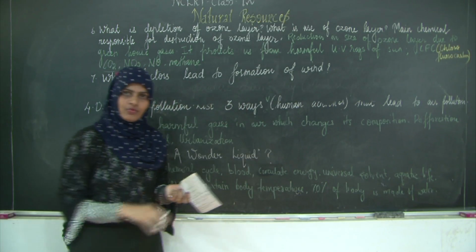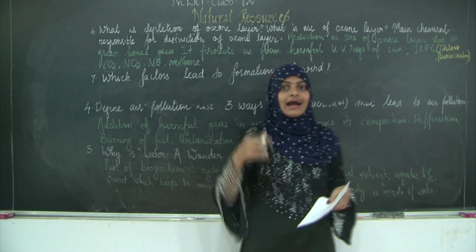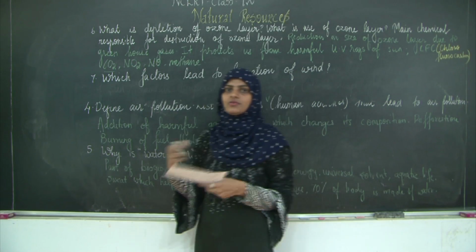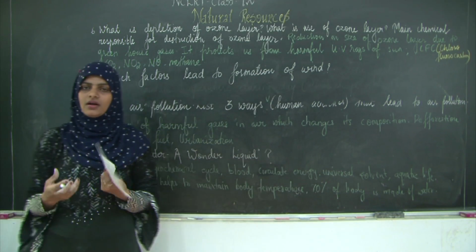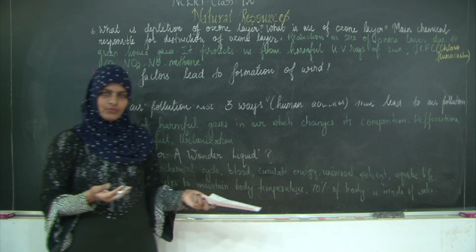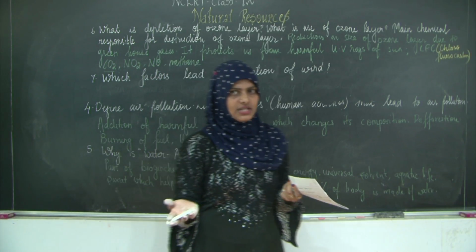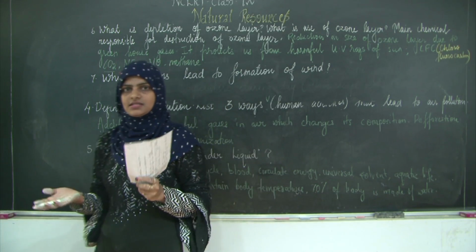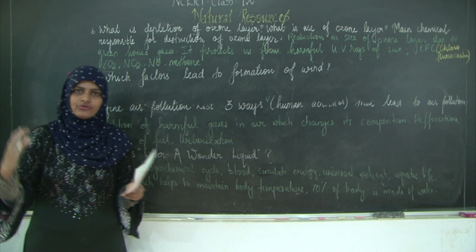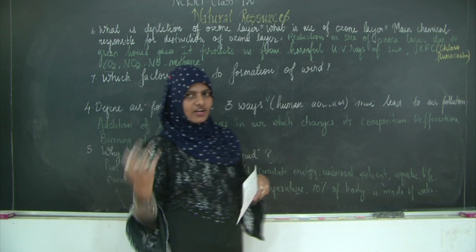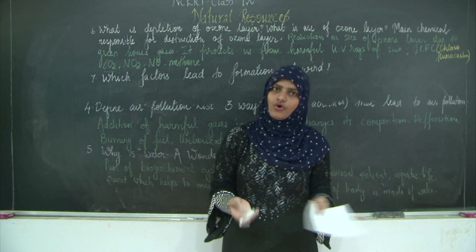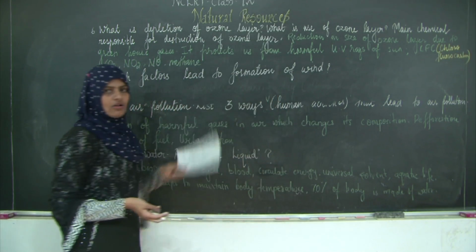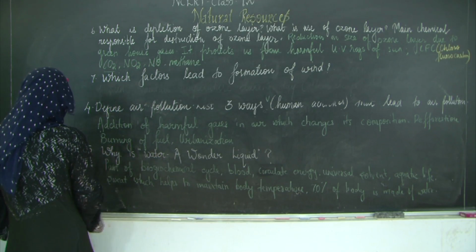And how is the air moving? So we are going to say how the movement of air takes place. The movement of air may take place due to the excess heating of land, or due to the excess heating of sea, or due to the imbalance in the heating of land and sea. If there is an imbalance, then only the diffusion will take place from a region of higher concentration to a region of lower concentration. So those are all the things which we are going to write down over here.